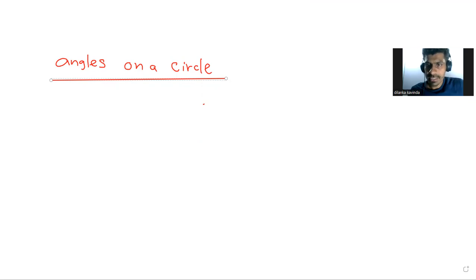Inuja, okay. Nusran, okay. Nicole, Rimzan. Right. Shahid. Gayani. Quickly. Angles on a circle.